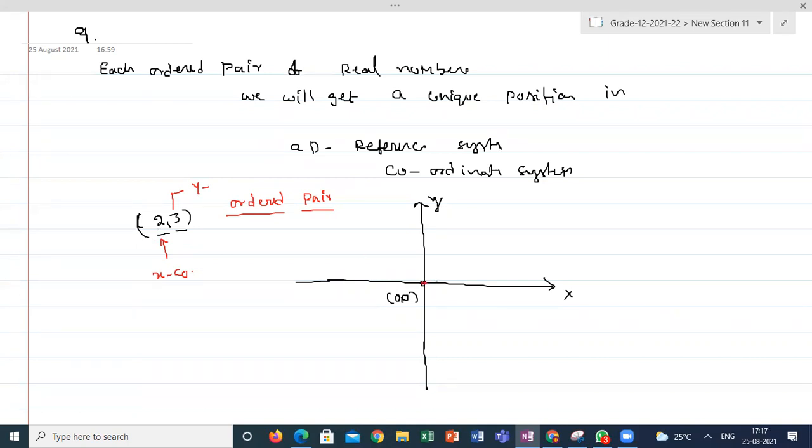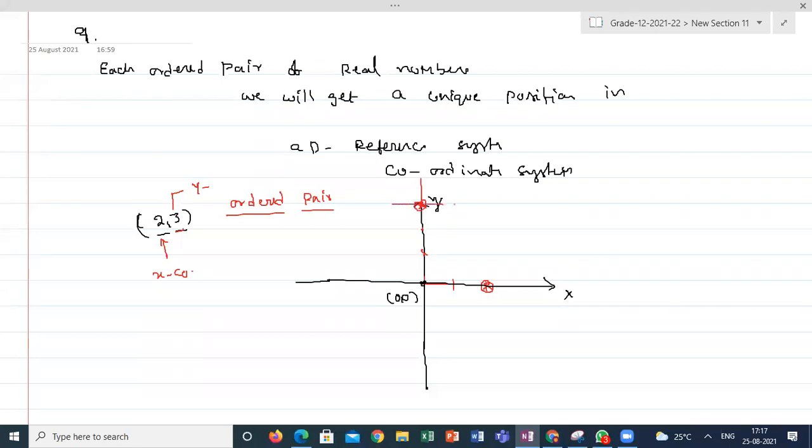From 0 along the x-axis move in the positive direction 2 units. Mark here. Same as the second number is +3. The second number represents the y direction, like the y-axis. On the y-axis in the positive side, mark 3 positions.